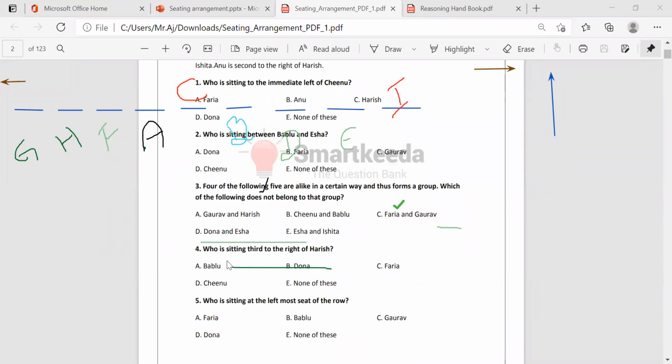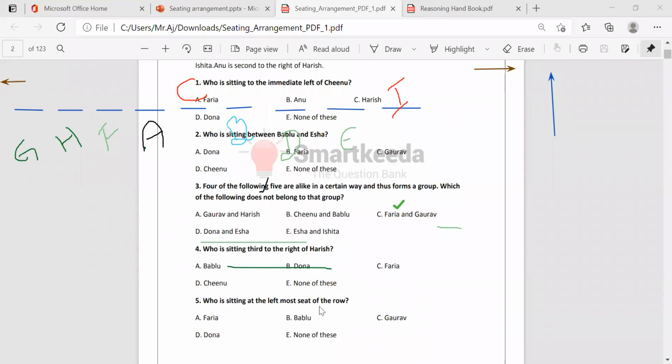Next, who is sitting third to the right of Harish? Who's the third right of Harish? It's nothing but Chinu. Third right, 1, 2, 3. Right.